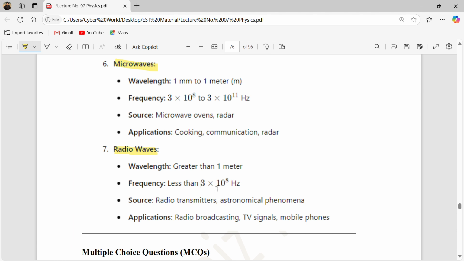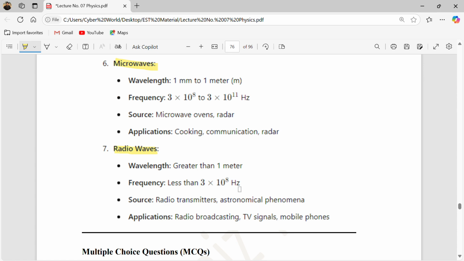So this is the frequency of radio waves, and this is the longest wavelength, greater than 1 meter. The sources of radio waves are basically radio transmitters and antennas, etcetera. Radio broadcast is used in TV signals and mobile phones.